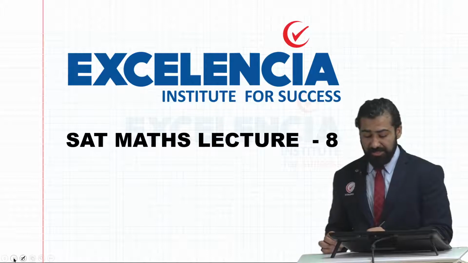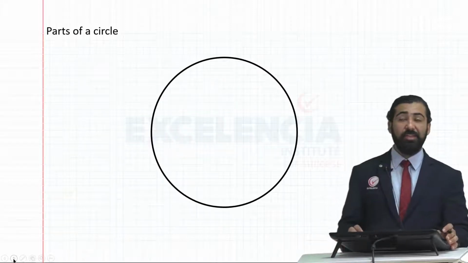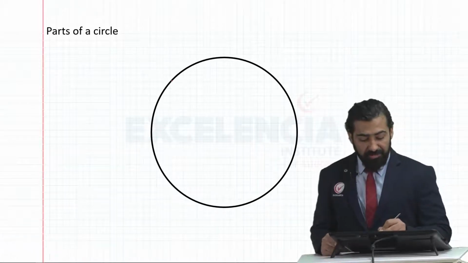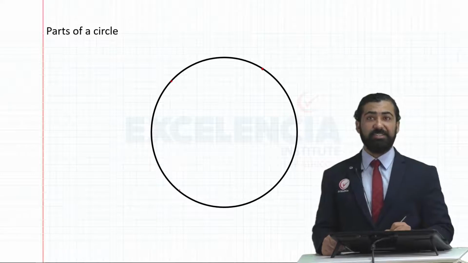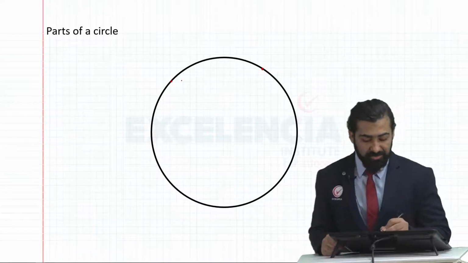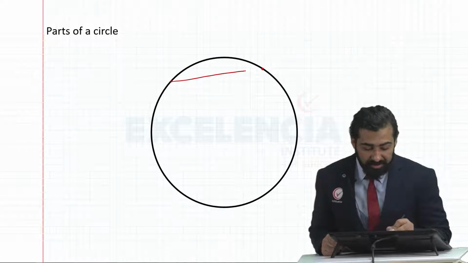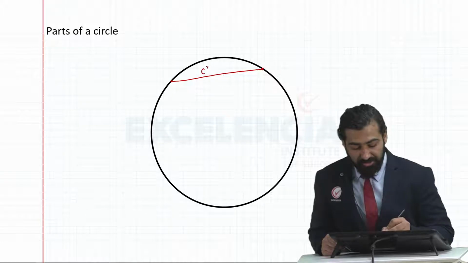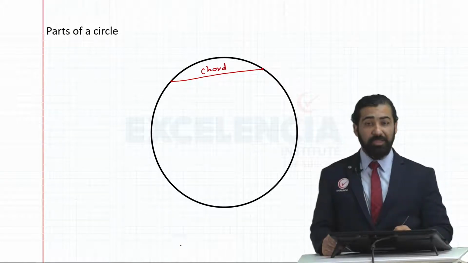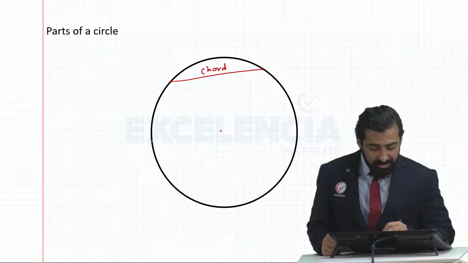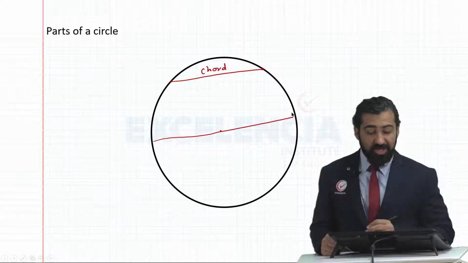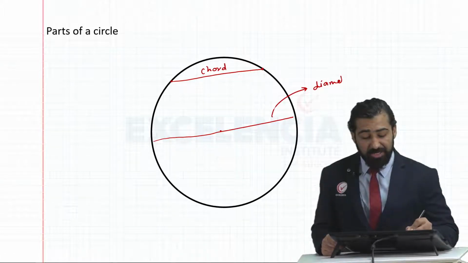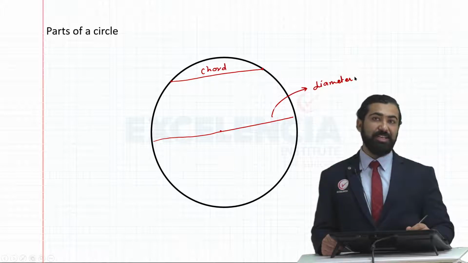So first, we are going to study some facts about circles. This part we should know. Suppose I take 2 points on the circumference of the circle, which is nothing but the boundary of the circle. If I join both of these points, such a segment which connects 2 points is called a chord of the circle. If this chord passes through the center of the circle, then we call such a chord a diameter of the circle. Do remember, a diameter is a chord which passes through the center of the circle.